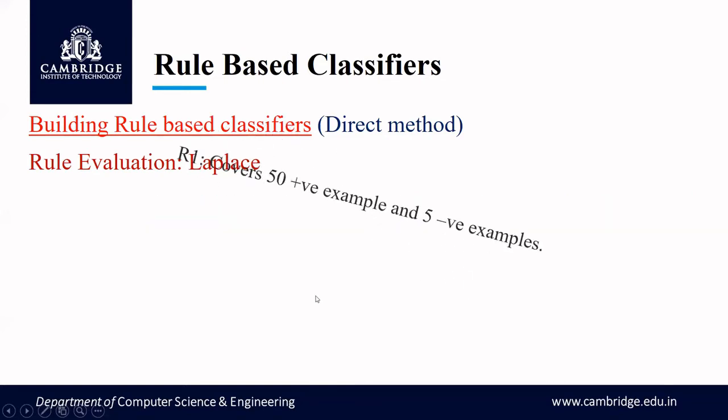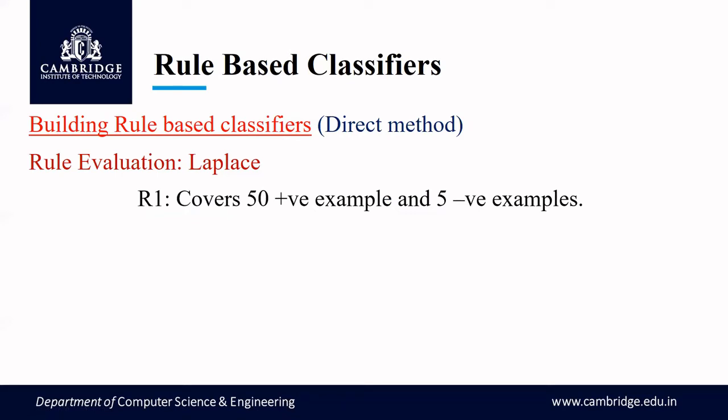Let us consider the first rule. It covers 50 positive examples and 5 negative examples. With respect to the Laplace formula, let us identify each term. What is f plus? F plus is the number of positive examples covered by the rule. Here the rule covers 50 positive examples, so f plus will be 50.